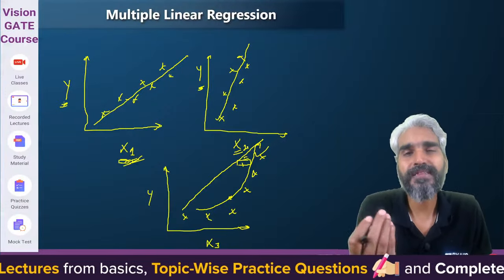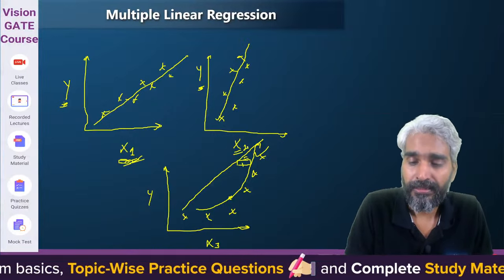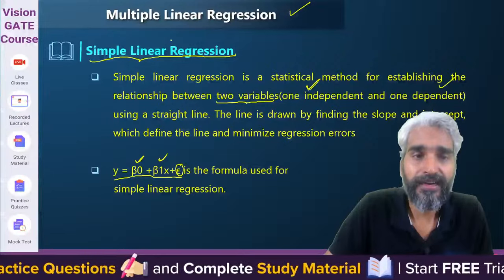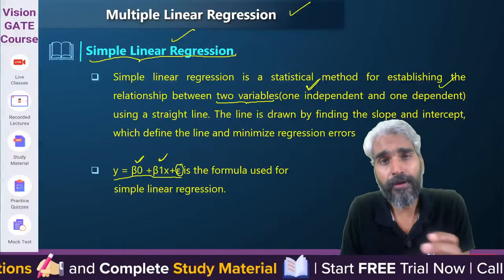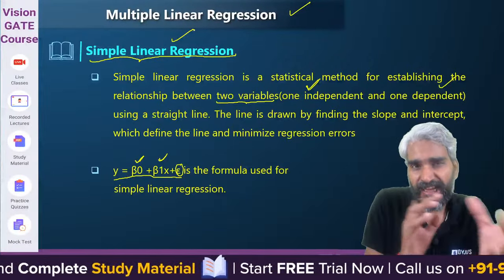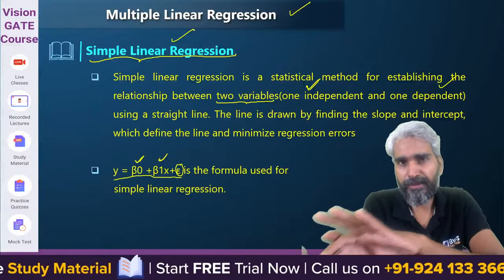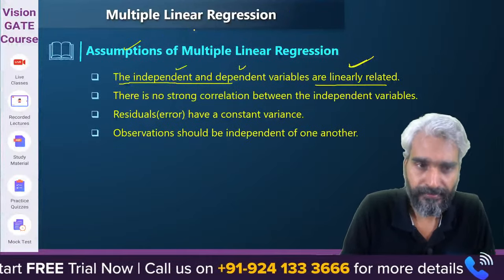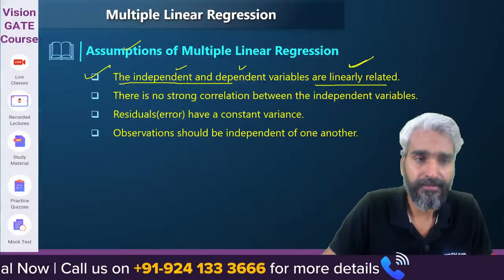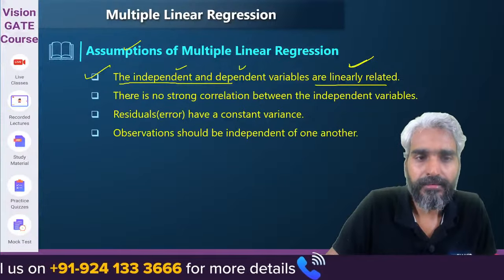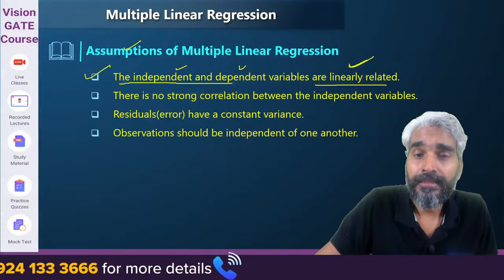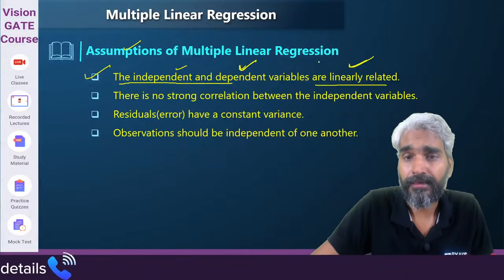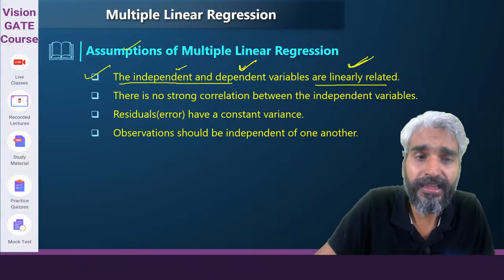Let's see, please try to understand. The linear dependence means, that's why we defined simple linear regression model. That is the reason we defined simple linear regression model, because the change in dependent variable with respect to independent variable was linear. It was following a linear pattern. Okay, so that's the first assumption. The dependent variable should be linearly related with the independent variable.